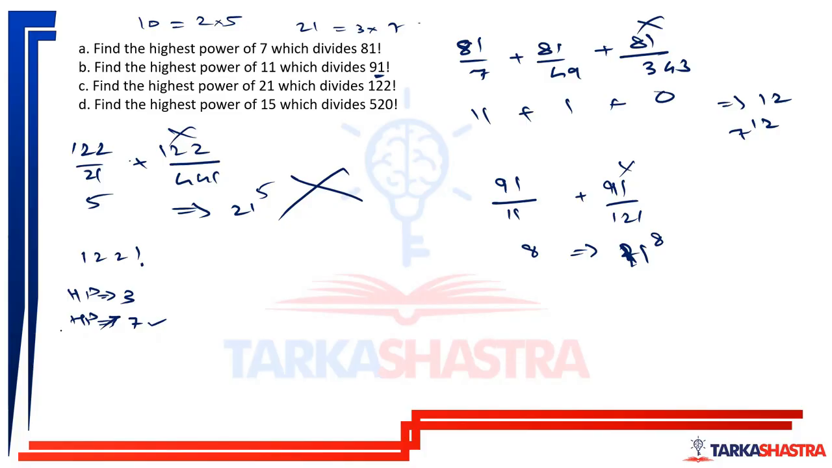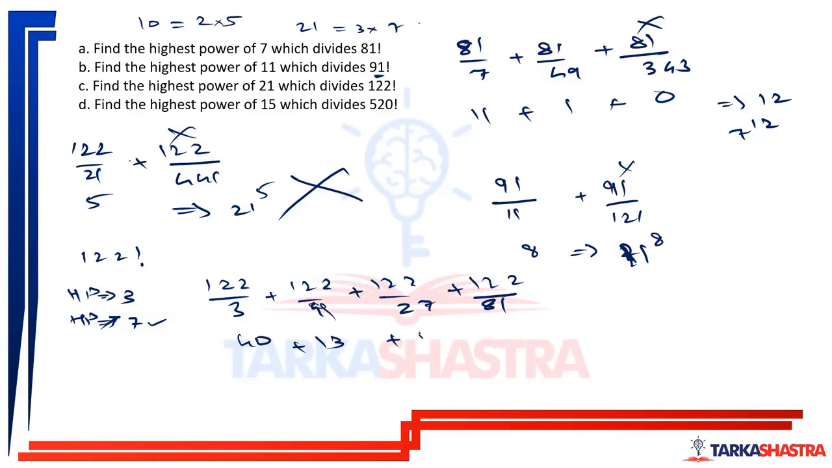Yes or no? है ना, चलो मैं करके दिखाता हूँ. Highest power of 3: 122 by 3, 122 by 9, 122 by 27, 122 by 81. So 122 by 3, ये 120 मतलब 40 आ गया यहाँ पे, 122 by 9, 120 मतलब this is 90, 13 आ गया यहाँ पे, and 4 आ गया 1. So this is 45, 58. So 3 to the power 58.